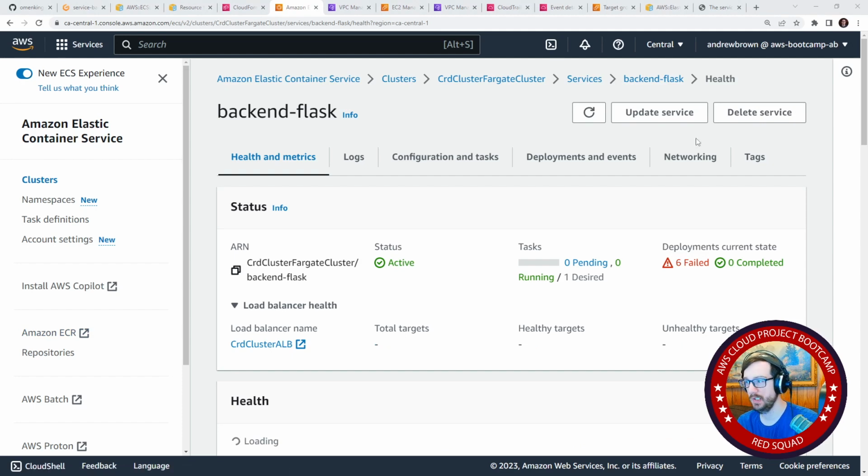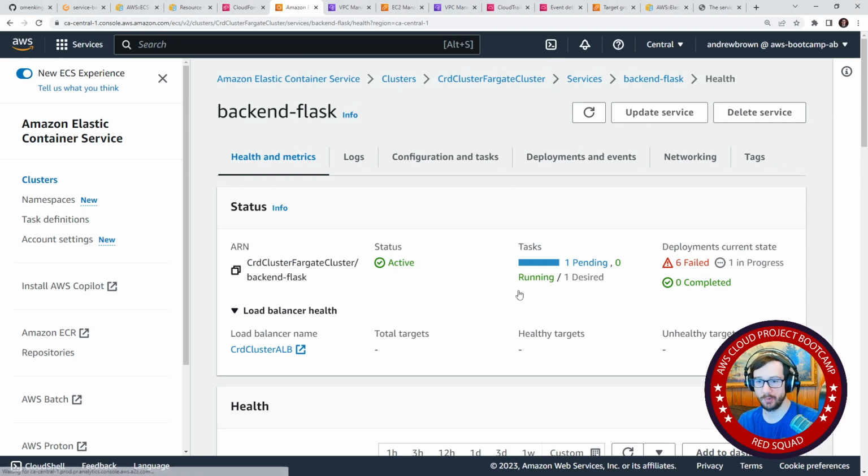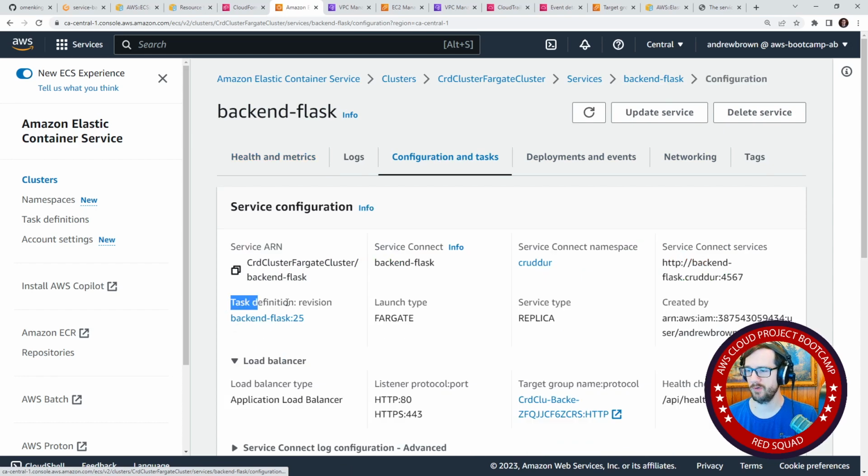All right, so it still seems to be failing, even though we've opened up the ports. Another thing that it could be might be something with ECS Service Connect, because that is what is probably being used to do routing, right? Well, anyway, I'm not 100% sure what the issue is, but I did observe a couple things, which is, if you notice the task definition, it says 25. So, well, I guess we are still using the same one, but I also kind of wonder if every time it fails, if it's deregistering every time.